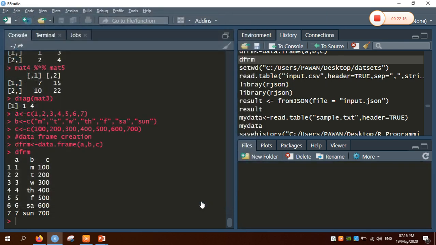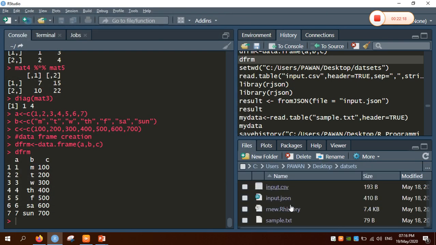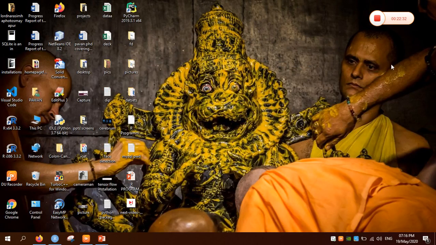So open it. The datasets will contain input.csv, input.json, and sample.txt. Create these three files. After creating these three files only, we can handle the data. So I will show you what the data contains, the input.csv or the JSON file. I quickly move on to my datasets.